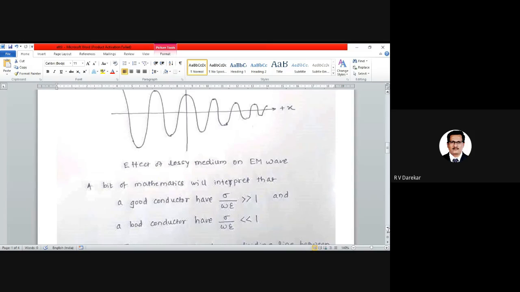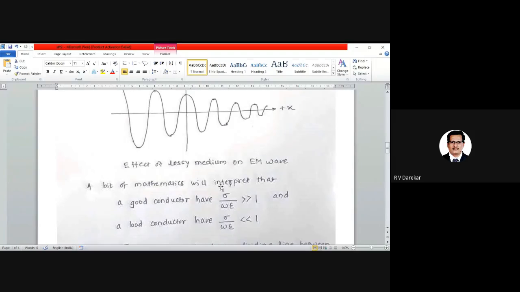Suppose I have to pass an electromagnetic wave through a medium from one location A to a new location B. For that case, I am checking what values of frequency are permissible, what value of frequency I should use so that the maximum wave can be transferred effectively. What will be my preference? Definitely I will prefer a good conductor.